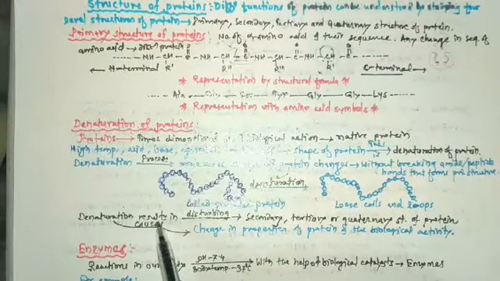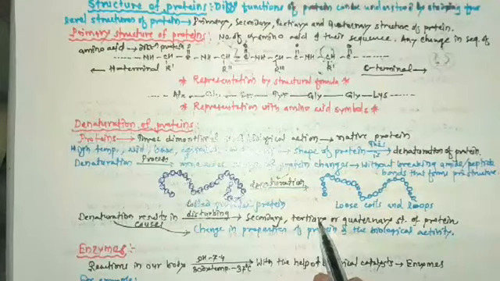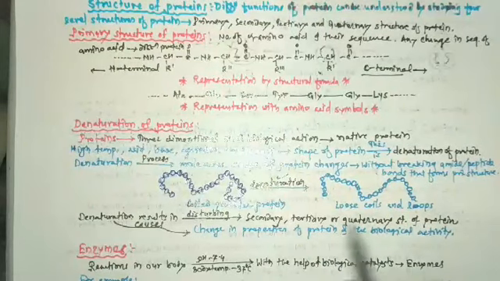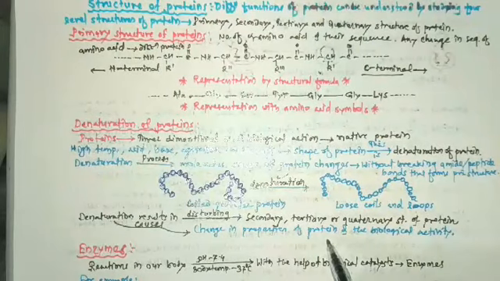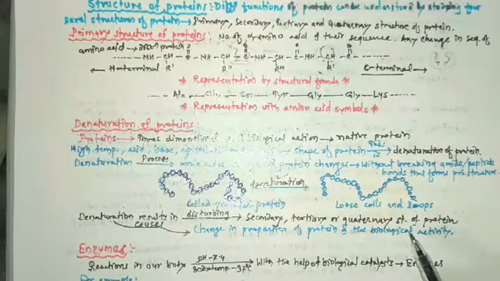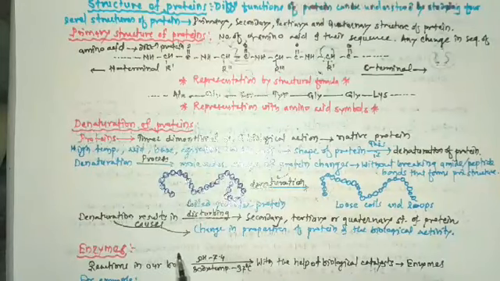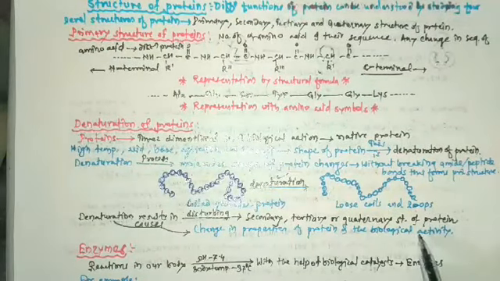This denaturation causes change in properties of protein and also change in the biological activity of proteins.